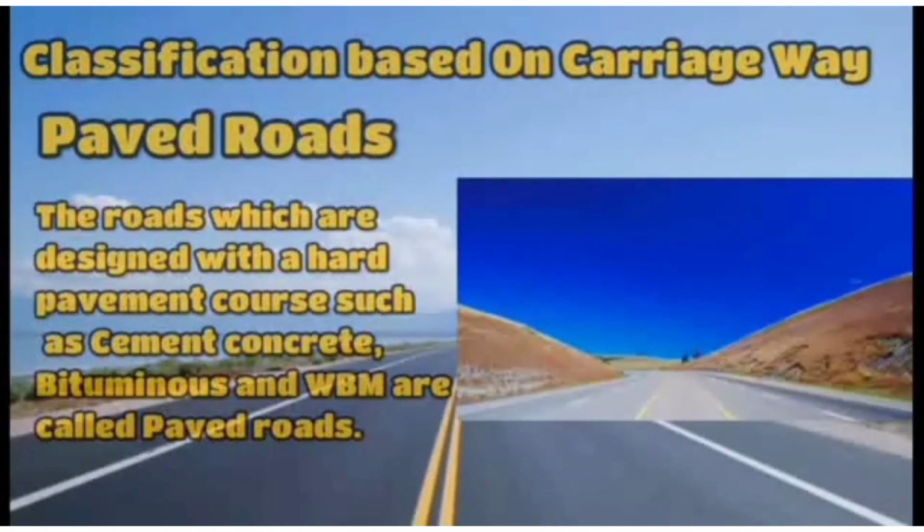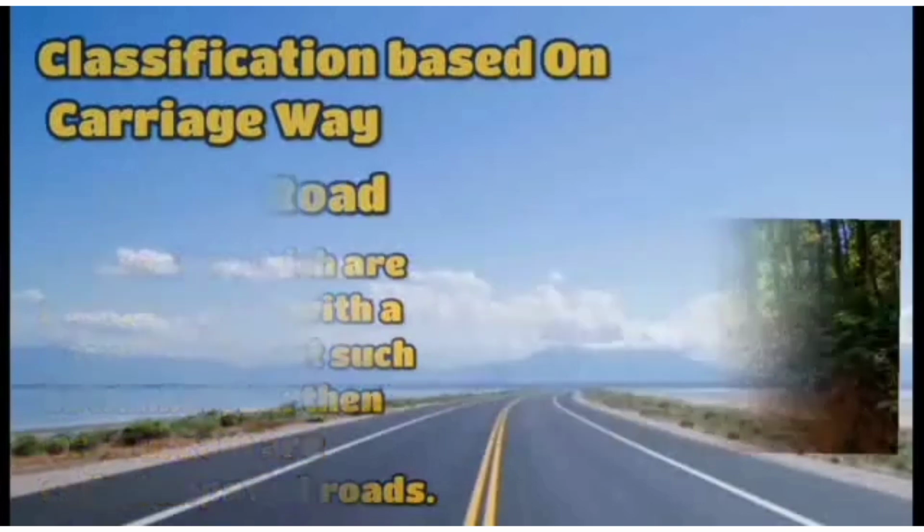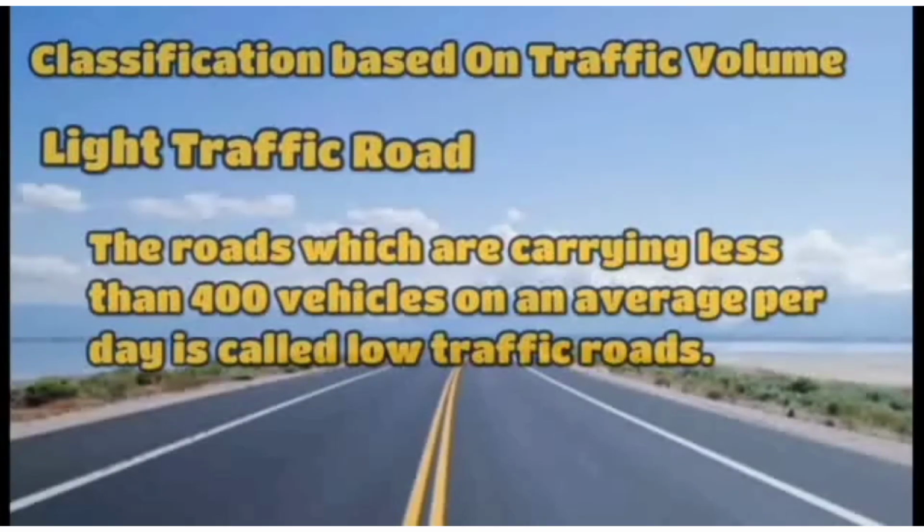Classification based on carriageway. First is paved roads. The roads which are designed with a hard pavement course such as cement concrete, bituminous and WBM are called paved roads. Second one is unpaved roads. The roads which are not designed with a hard pavement, such as kankar, earthen or murum, are called unpaved roads.